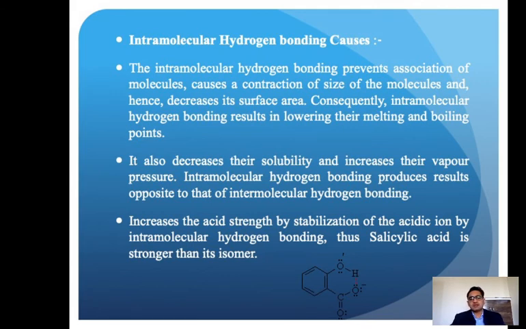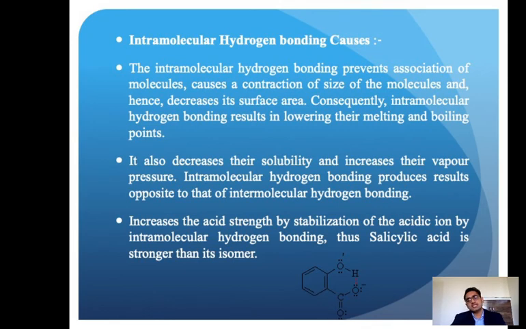Consequently, intramolecular hydrogen bonding results in lowering of melting and boiling point. So size is less, surface area is less, then melting and boiling point are lowered because there is no chance of intermolecular hydrogen bonding. There is only lowering of the melting and boiling point due to the decrease in the surface area. It also decreases solubility, with an increase in vapor pressure.